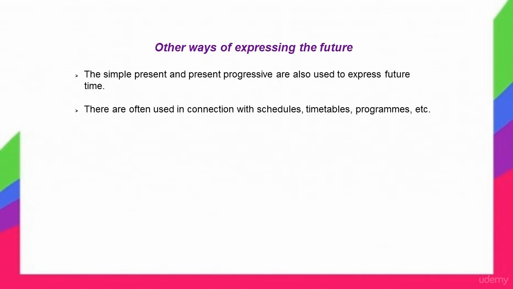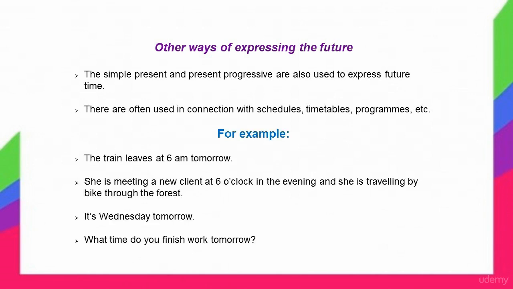Other ways of expressing the future. The simple present and present progressive are often used to express future time. They are often used in connection with schedules, timetables, programs, etc. For example, the train leaves at 6 a.m. tomorrow. She's meeting a new client at 6 o'clock in the evening and she's travelling by bike through the forest. It's Wednesday tomorrow. What time do you finish work tomorrow?